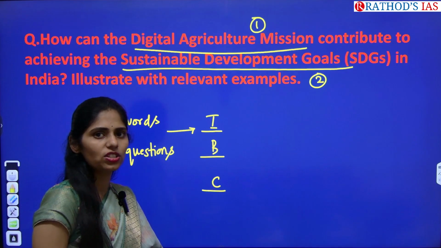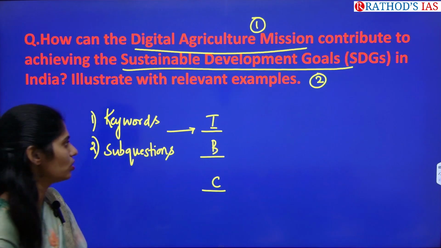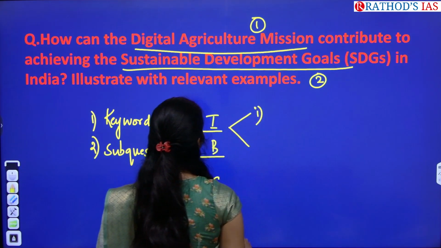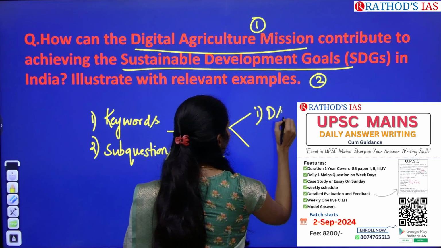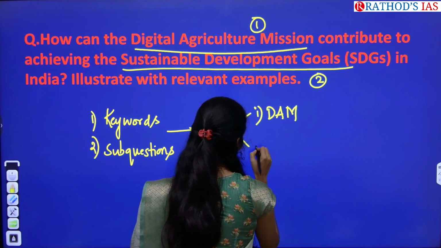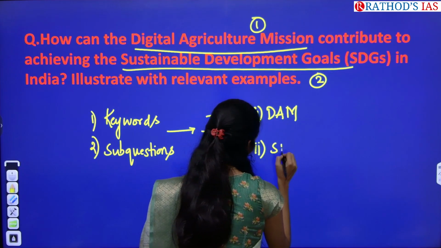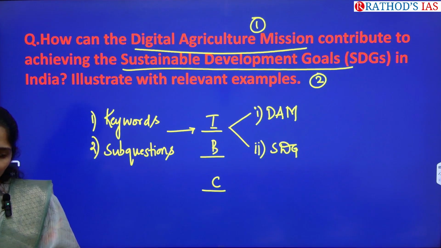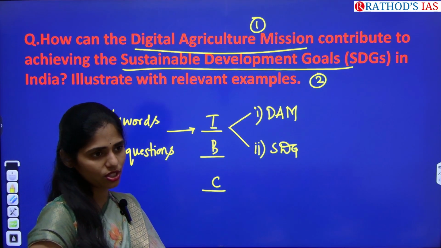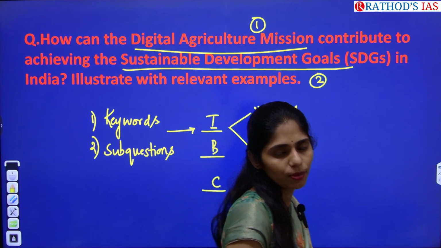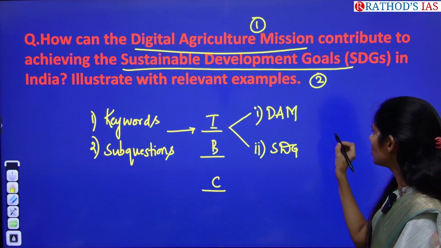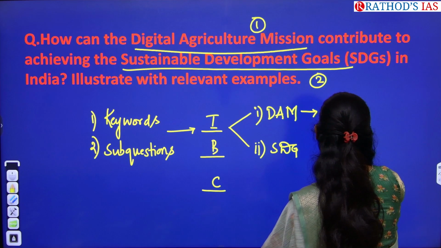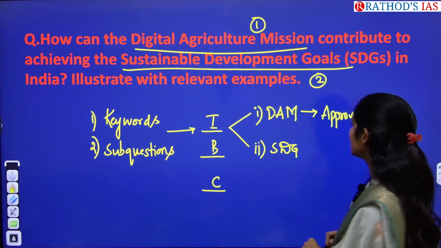So for this question, there are two keywords, right? You can write the introduction either by using the first keyword, that is digital agriculture mission, or you can give an introduction of SDGs. Actually many of our offline students made some mistakes, and I want to share those so that you will not repeat them. They wrote directly about the approval of DAM, that is Digital Agriculture Mission.